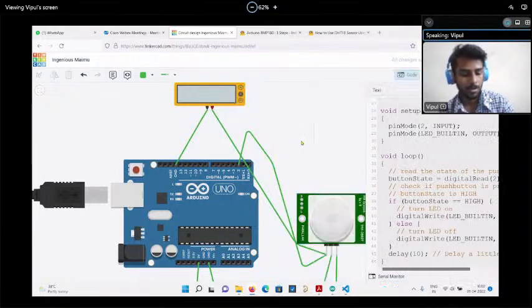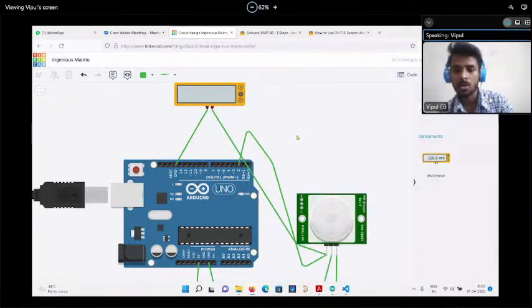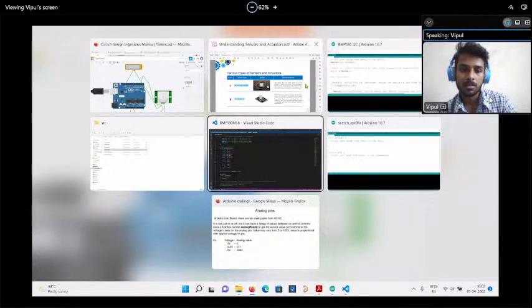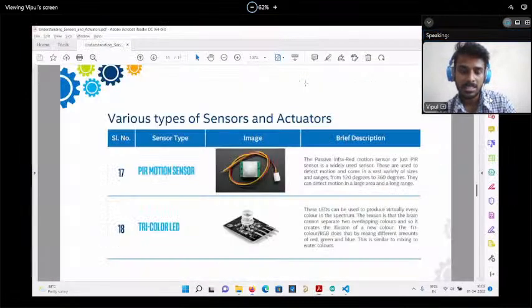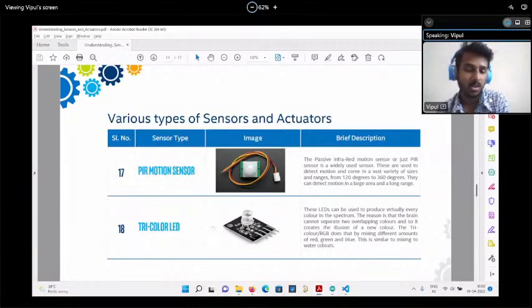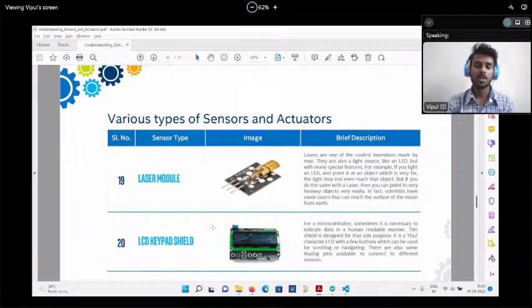So this is how a simple analog and digital sensor will work. There is one tricolor LED. This is an analog sensor. You just have to go on the site and check how each individual sensor is working.